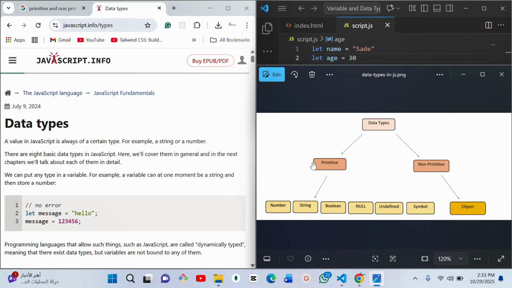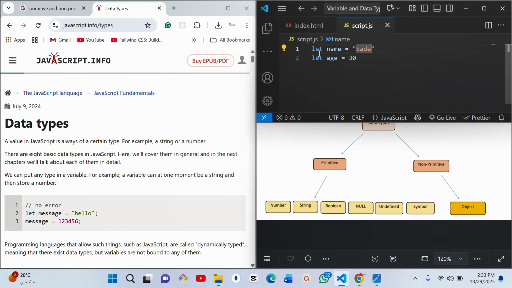Under primitive data type, in the simplest way I can tell you what it is: in this case where we have name Shade, the only value given to this variable name is Shade.